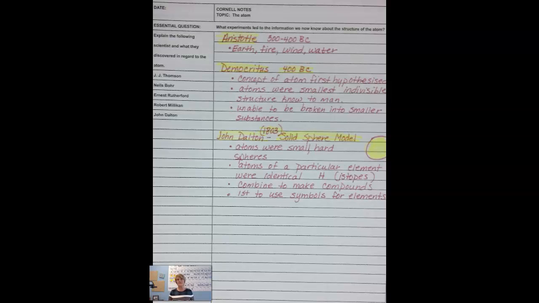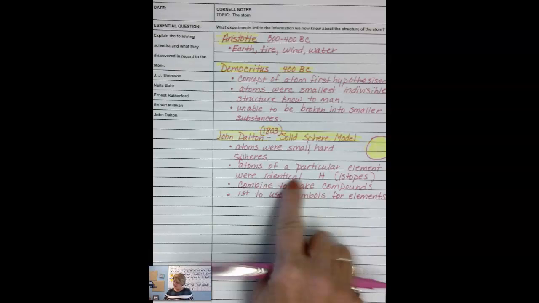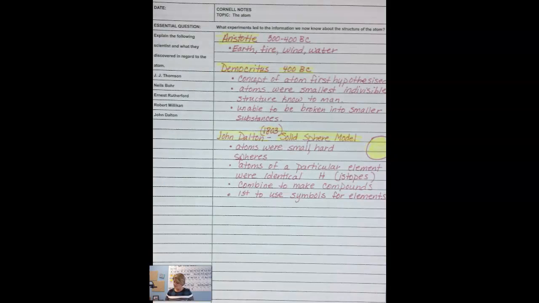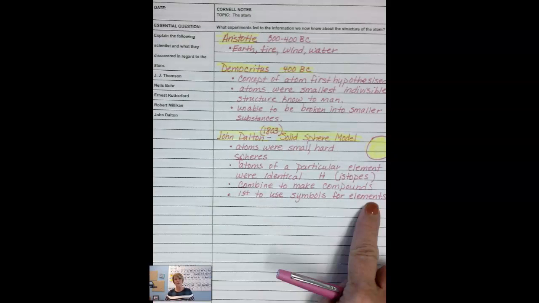Isotopes are simply hydrogen atoms that may have different numbers of neutrons. One hydrogen atom may have 0 neutrons, where another hydrogen atom may have 1 neutron or 2. So there's a slight difference in the fact that their mass is going to be different. But for the most part, they're going to look the same, act the same, and interact the same. So that's where John Dalton was correct. The other interesting thing was he was the first one to start using the symbols that we now have today. And of course, he only had symbols for the known elements at that time. So we've got John Dalton as our first person, with the solid sphere model.